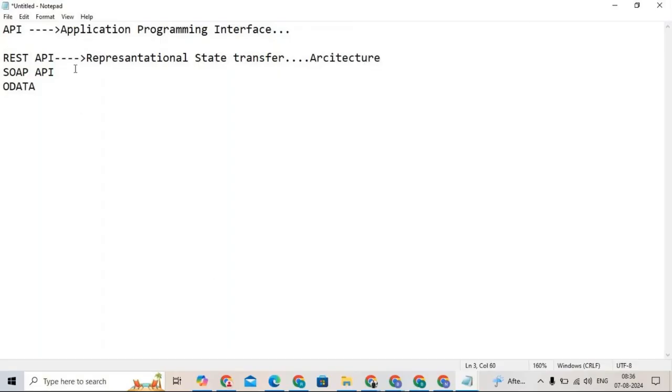Now SOAP is a simple object access protocol. So it is a protocol where we can use it for exposing the data from Boomi. Sometimes if you want to consume, you can consume the data also, but most of the time we use SOAP for exposing the data. It is a protocol.